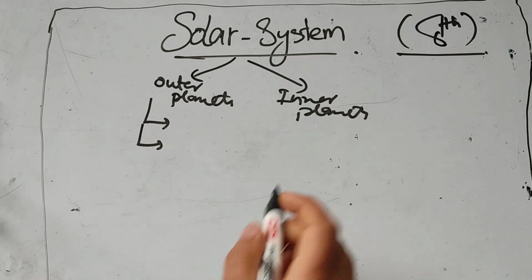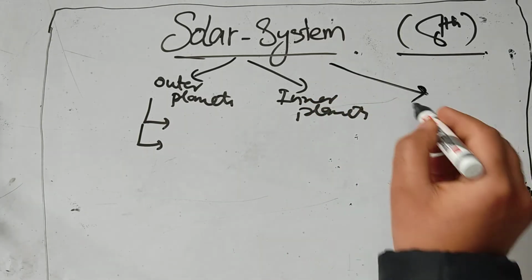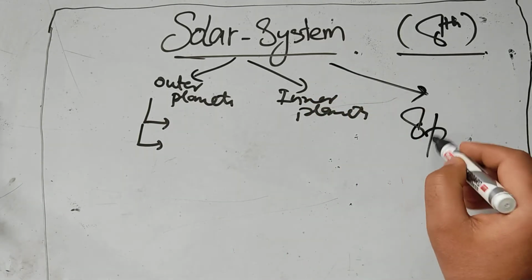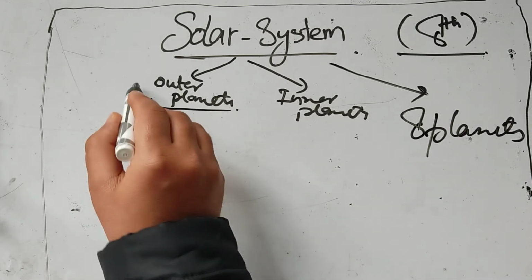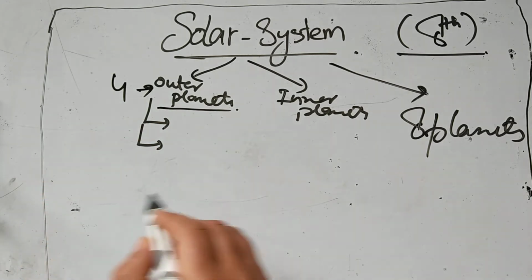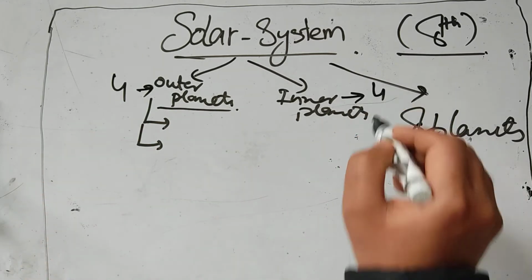So today we are going to talk about the solar system. When we talk about the solar system, we know that basically there are 8 planets, and 4 of them are outer planets. So we have 4 outer planets over there and we have 4 inner planets over there.